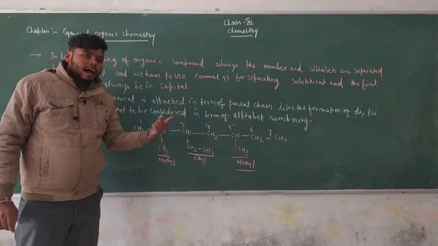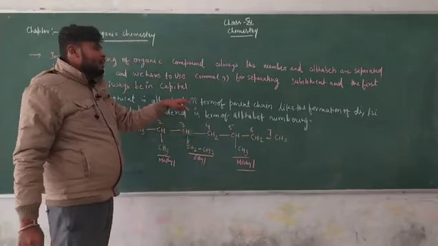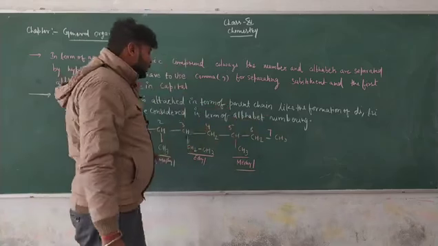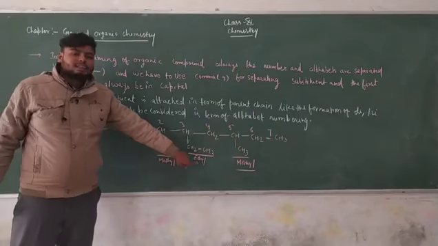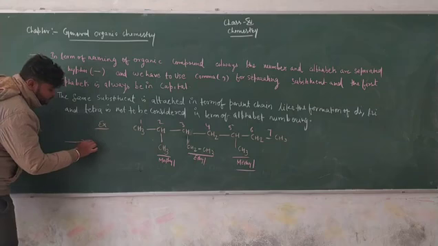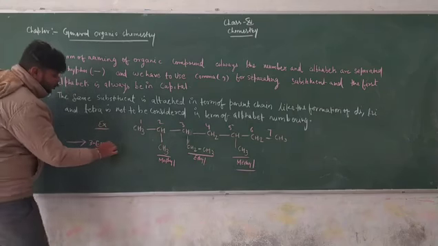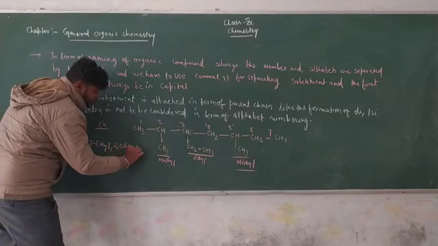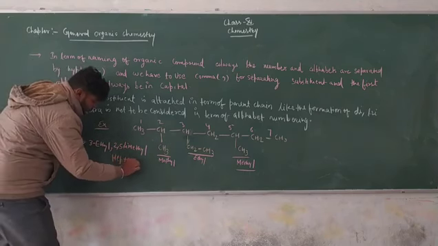As we know, D comes first, but according to this rule, di, tri and tetra are not considered in alphabetical ordering. So the name of this compound is written with ethyl first: 3-ethyl, 2,5-dimethyl heptane.